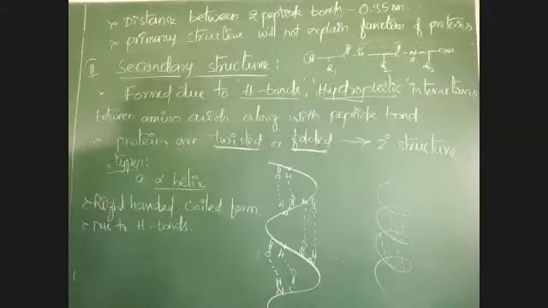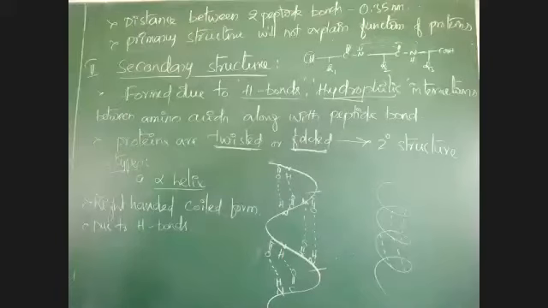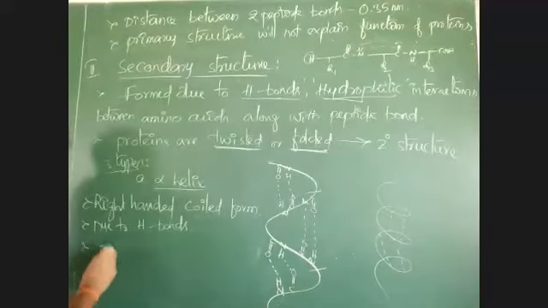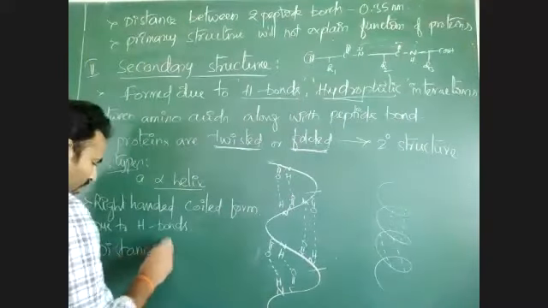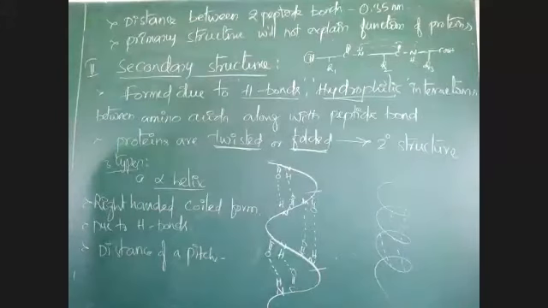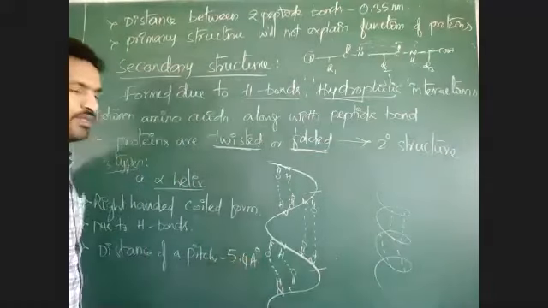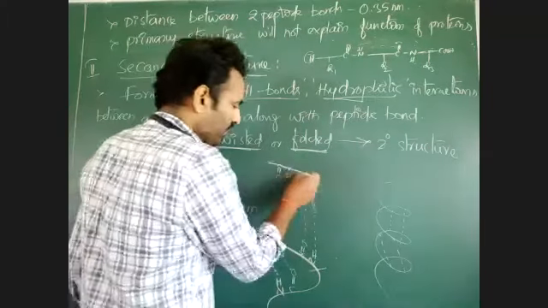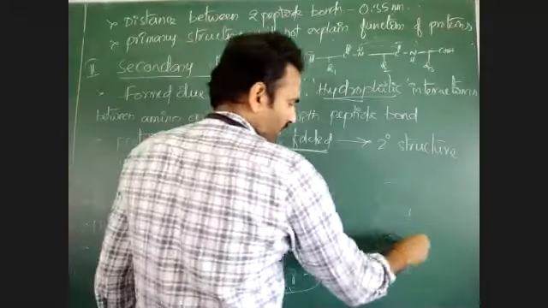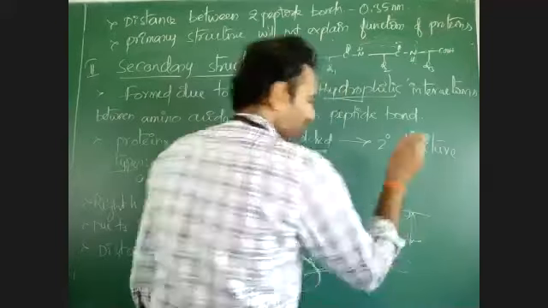And there is a pitch. This is one pitch. The pitch of alpha helix is 5.4 angstrom. Distance of a pitch is 5.4 angstrom. What is that pitch? Pitch means simply a turn. This is one, from here up to here, this is called a pitch, or from here to here. The distance between these is called pitch.